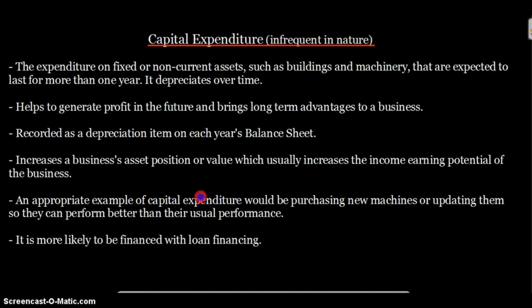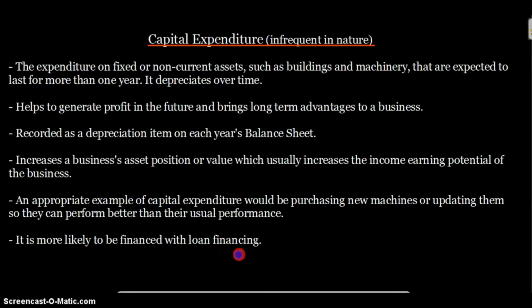An appropriate example of capital expenditure will be purchasing new machines or updating them so that they can perform better than their usual performance. That is, you can say, enhancing their performance above normal. Or you just buy new machineries or just enhance them so that they can perform better than usual, better than a normal machinery would. So both of these examples are counted as examples for capital expenditure.